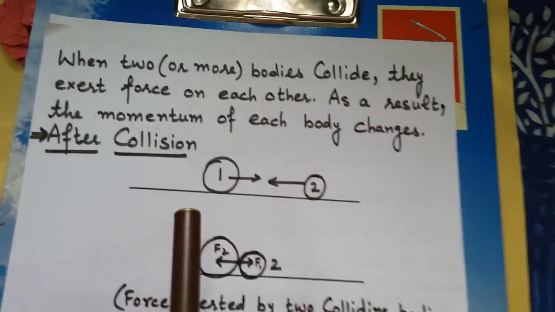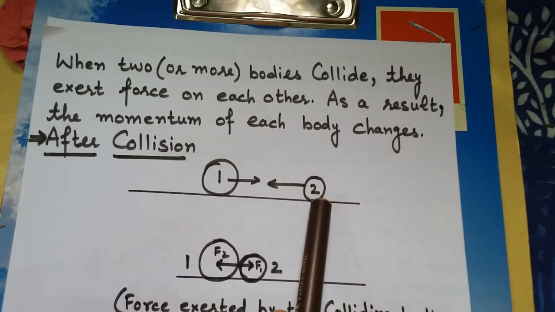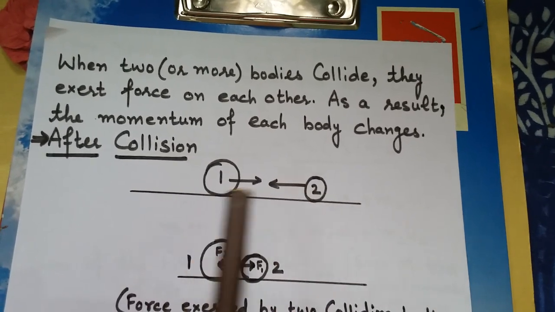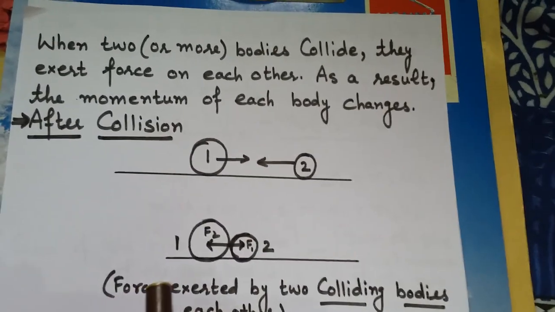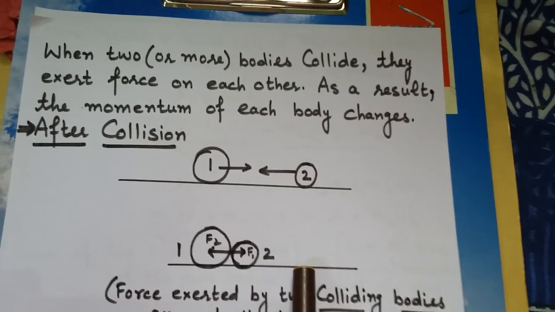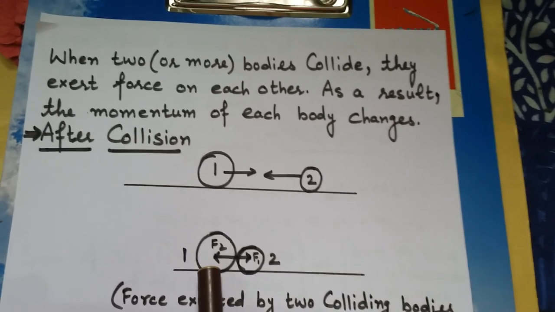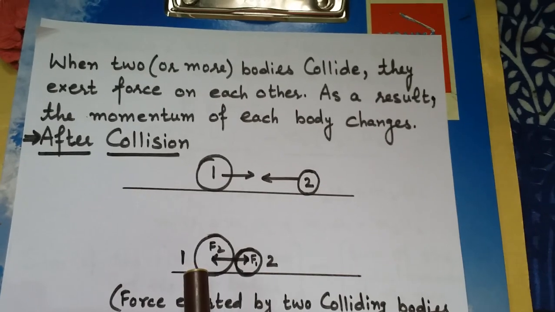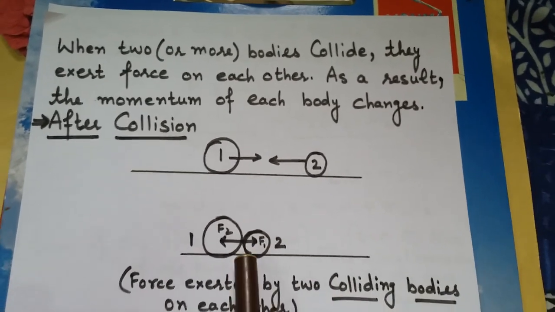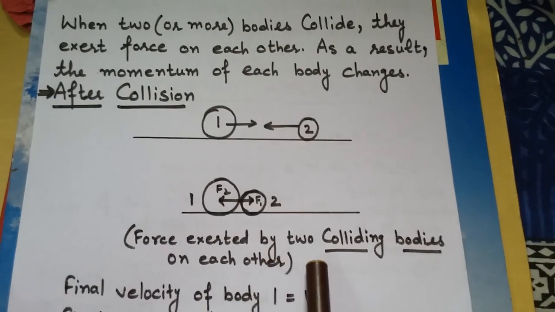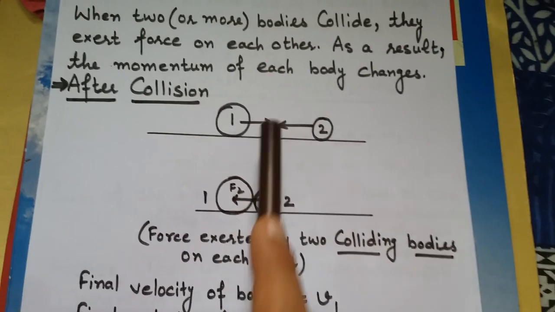We have shown here that the momenta of the two bodies change as they come close to one another during collision. Here is body 1 and this is body 2. The force applied by body 2 on body 1 is F2, and the force applied by body 1 on body 2 is F1. You can see the force exerted by the two colliding bodies on each other in these two diagrams.